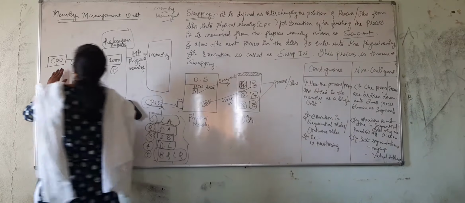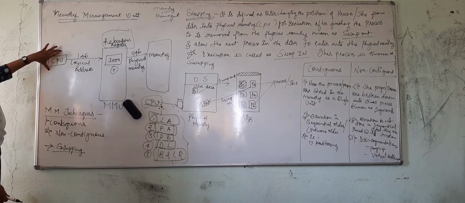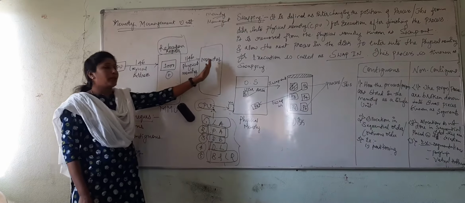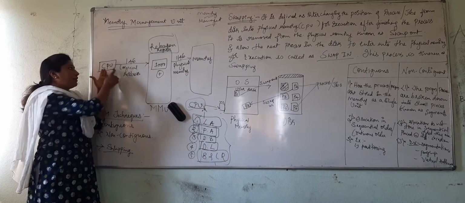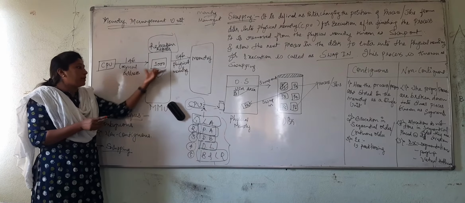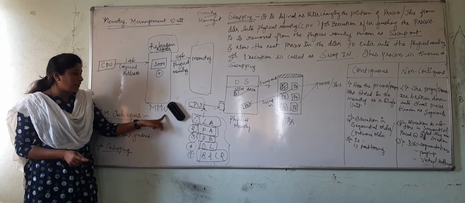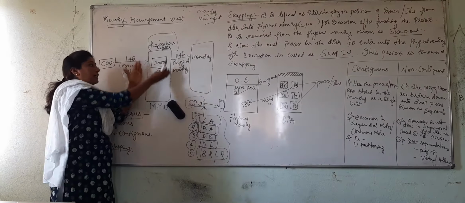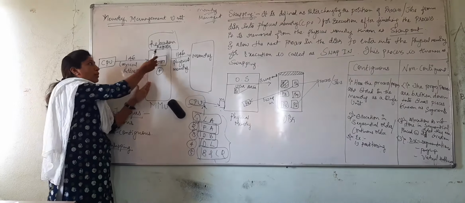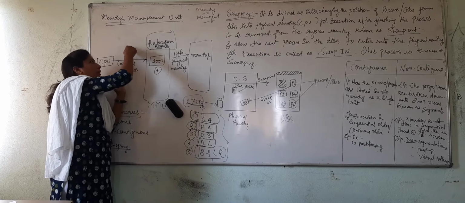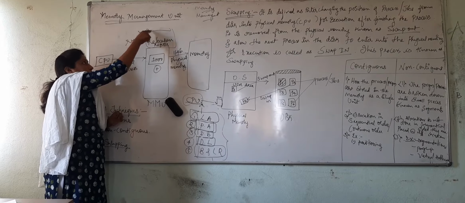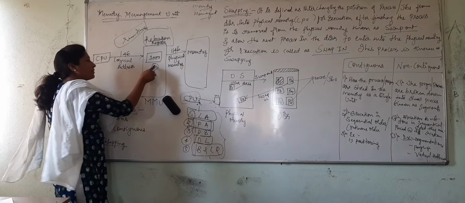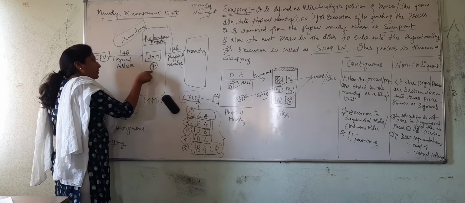So with this figure itself it is clearly understandable. Here the CPU is generating the logical address. What is that address generated? 146, and here is my memory, right? So the linking of the CPU to memory is done in between by the memory management unit with a register known as the relocation register. It is acting as an interface, right? So what is that relocation register? It is going to link during runtime, during the execution time. That's why we have added it. This is a plus symbol, right?